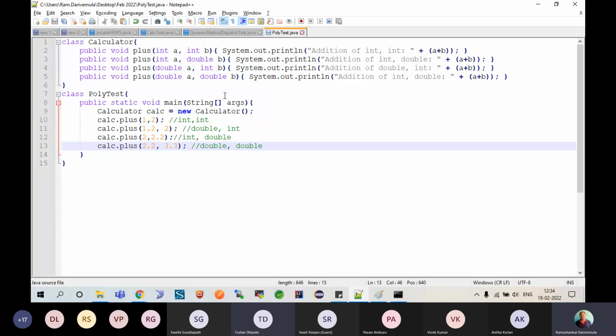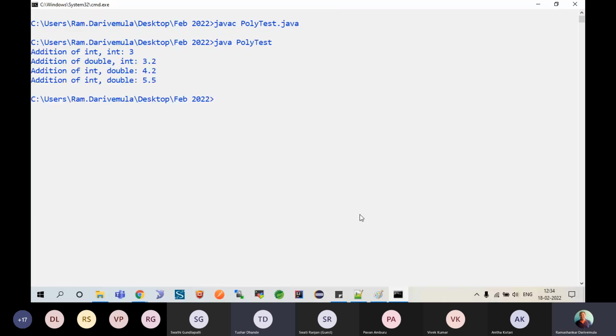I have written 4 different methods with the same name, and I'm also calling them, and I am expecting, based on my parameters, that this calculator shows me different outputs. Okay. All right, come down here. CLS, javac PolyTest.java, java PolyTest. Look, are you able to see the different outputs, including the addition print? Meaning Java has the capability to identify a method based on your inputs, but it does have a limitation.